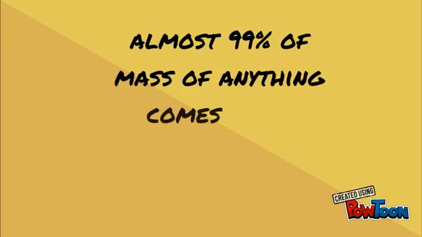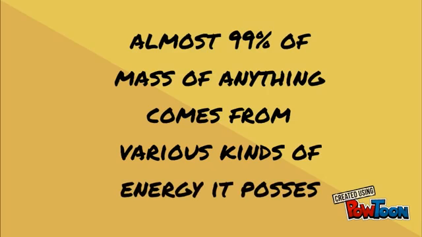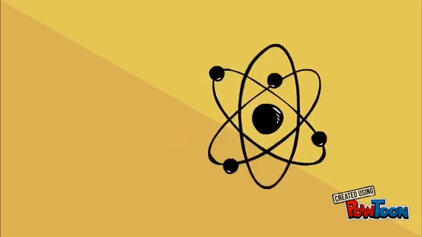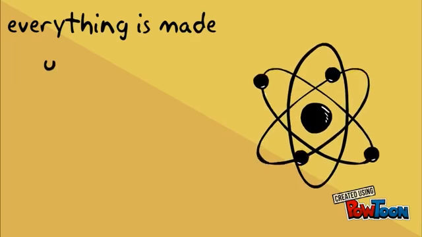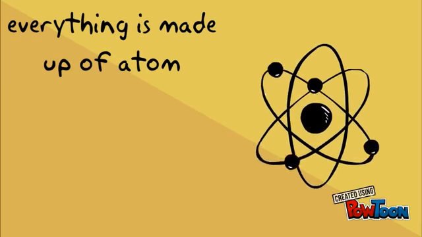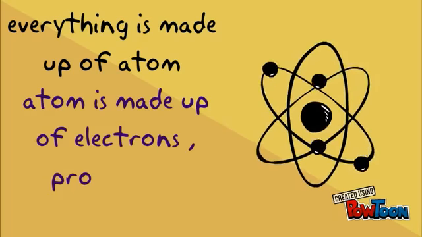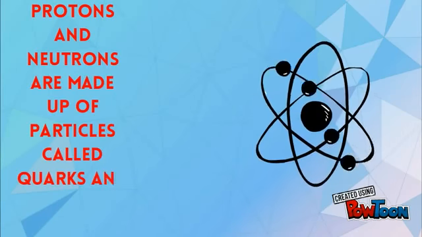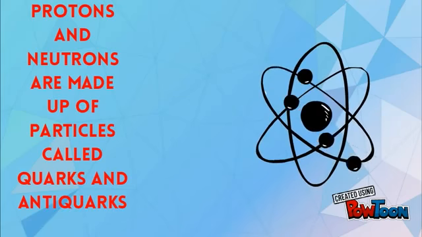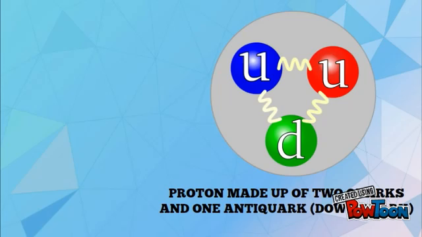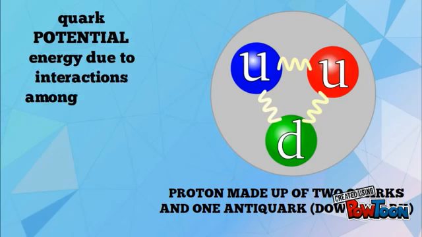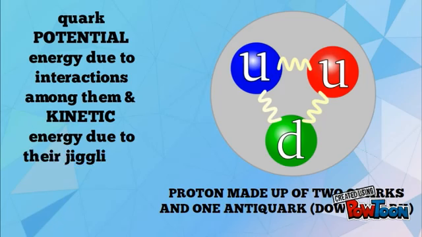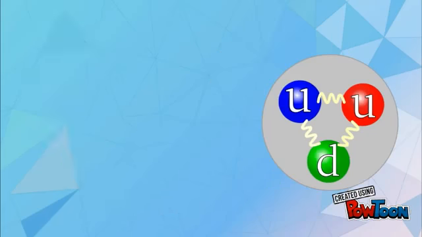Listen carefully, almost 99% of the mass of anything comes from various kinds of energy it possesses. Remember, 99% of mass. Now, everything is made up of atoms. An atom is made up of electrons, protons, and neutrons. Protons and neutrons are made up of particles called quarks and antiquarks. So from where does the mass of protons and neutrons come? It does not come from the actual mass of the quarks, it comes from energy. The quarks have potential energy due to interactions among them and kinetic energy due to their jiggling a little bit.